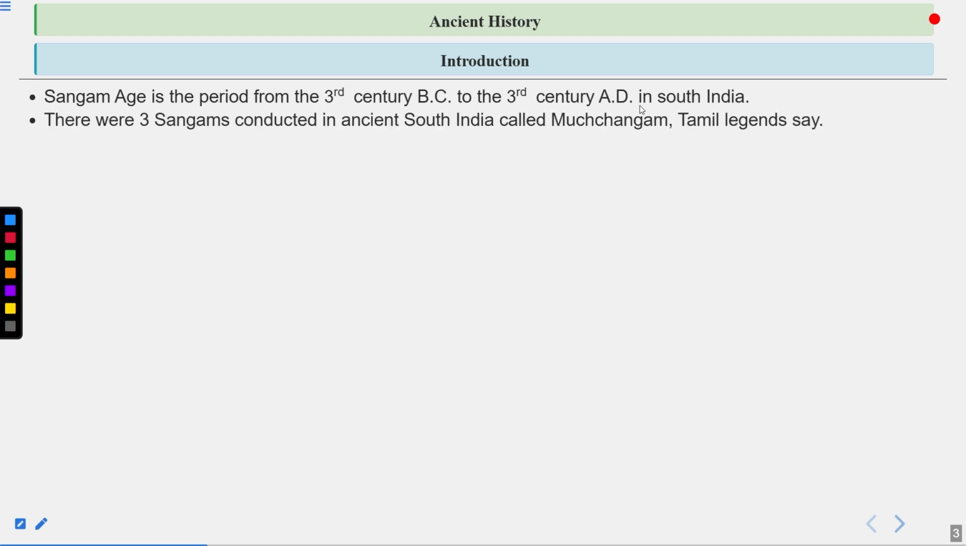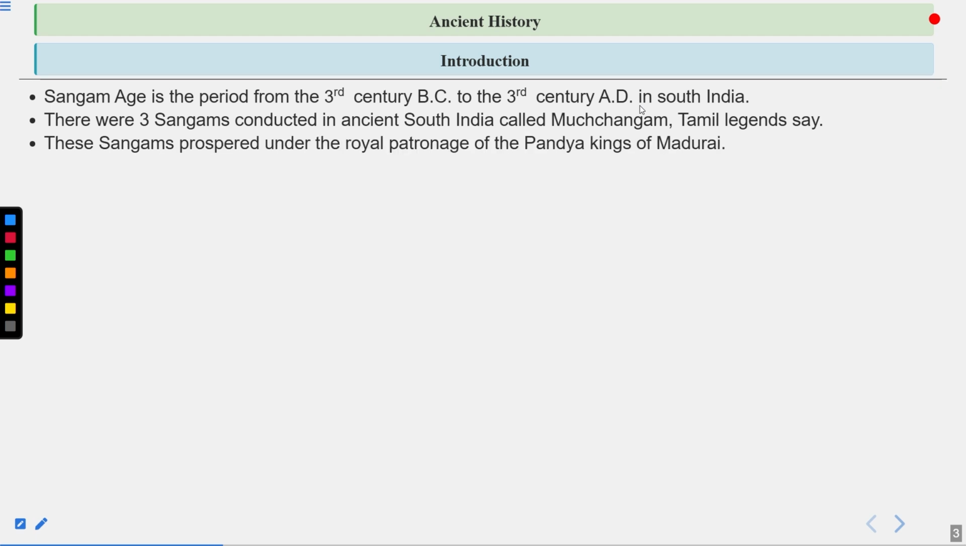There were 3 Sangams conducted in ancient South India, Tamil legends say. So, according to the texts and according to the Tamil legends, there were basically 3 Sangams conducted in ancient South India. These Sangams prospered under the royal patronage of the Pandya kings of Madurai.